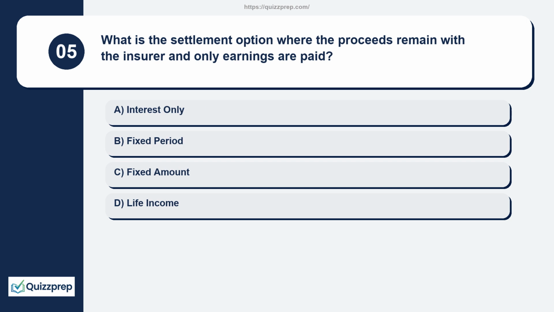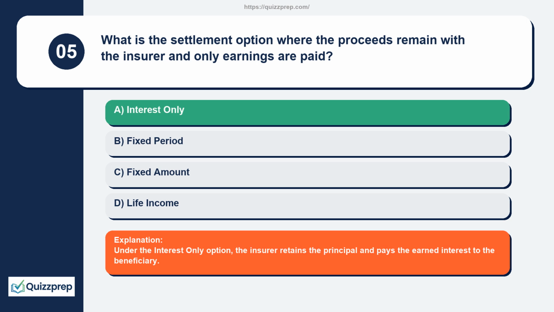Question 5. What is the settlement option where the proceeds remain with the insurer and only earnings are paid? Interest only, fixed period, fixed amount, life income. Under the interest-only option, the insurer retains the principal and pays the earned interest to the beneficiary.